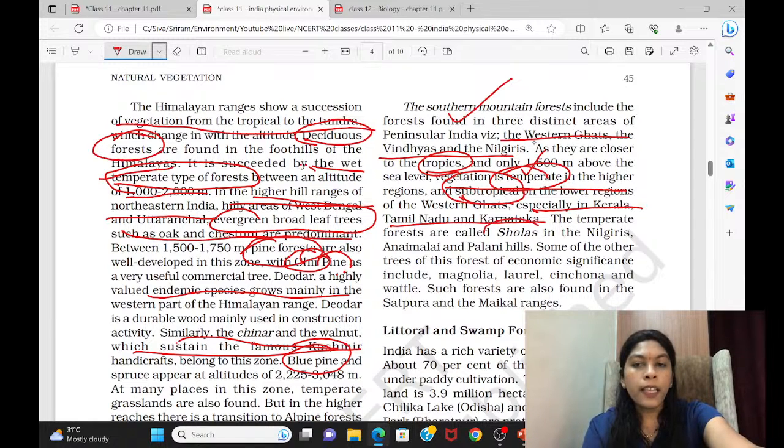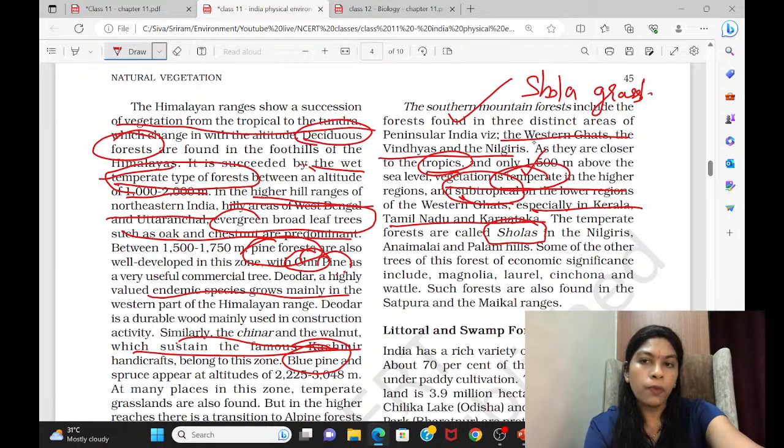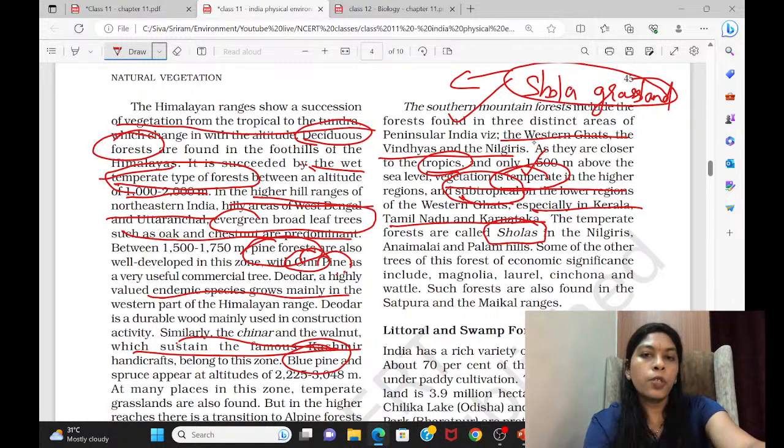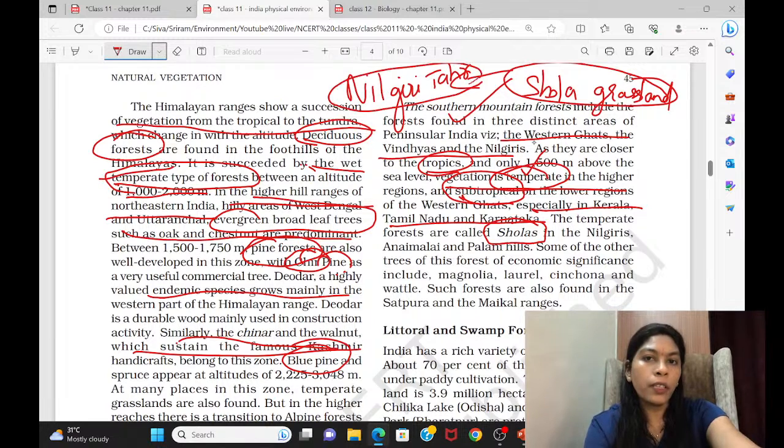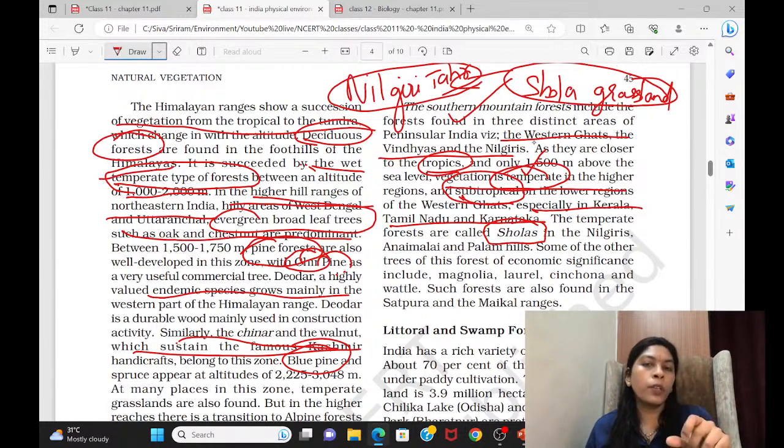And also there is a certain kind of forest and grassland called shola. Make a note about that. Shola grassland is also there. Shola forest, we call this like that. So here there is one species called the Nilgiri Tahr, which is endemic to the Nilgiri mountains. Previously, throughout the Western Ghats, you'd find the Nilgiri Tahr. It's a mountain ungulate, the one and only mountain ungulate.